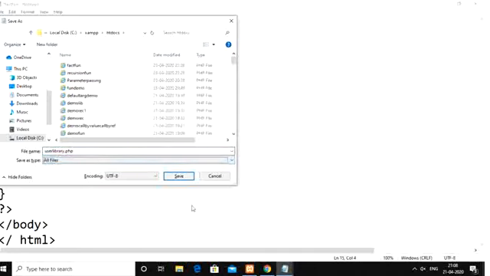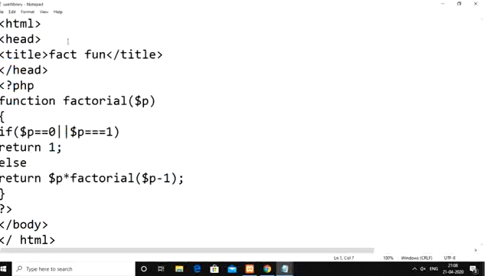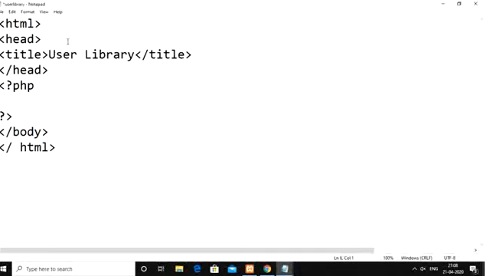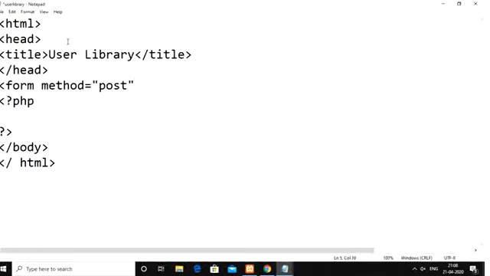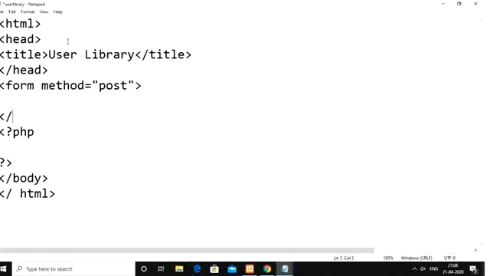Okay, user library.php. This PHP script name I am taking as user library. In this particular file, I want to receive one input value from the user. For this I am going to take one form, form method equal to post, then slash form. Inside this I am taking one statement like enter a number.